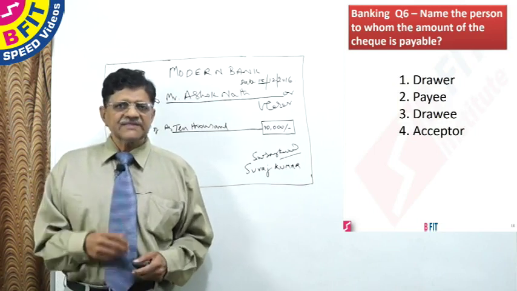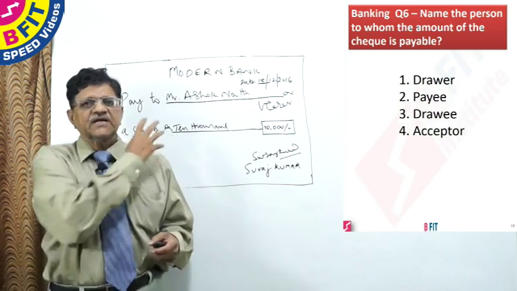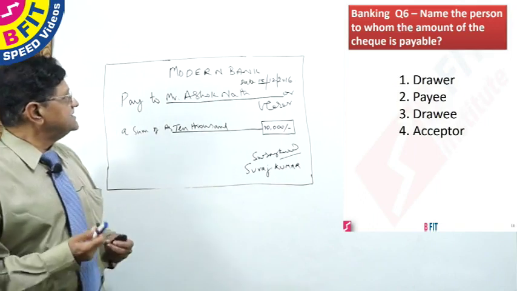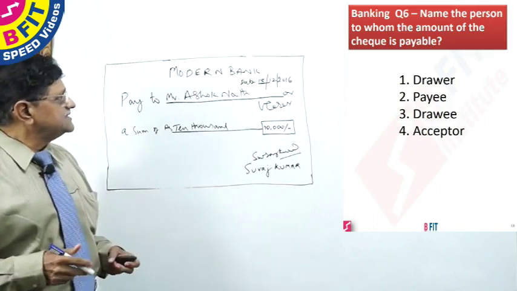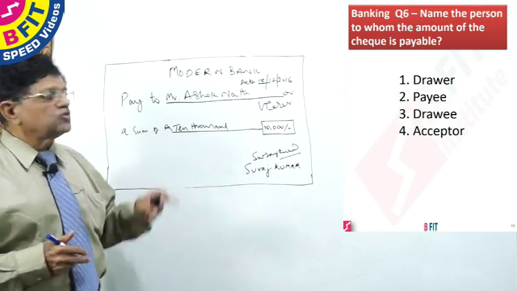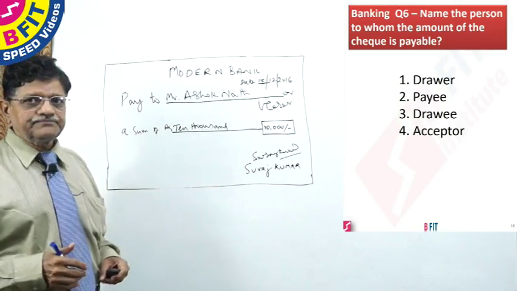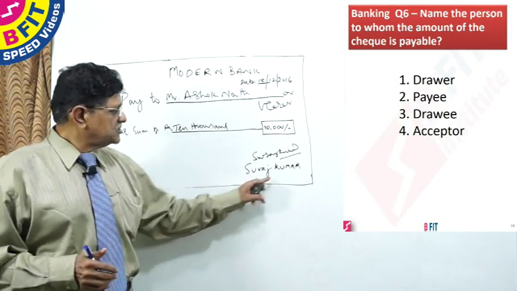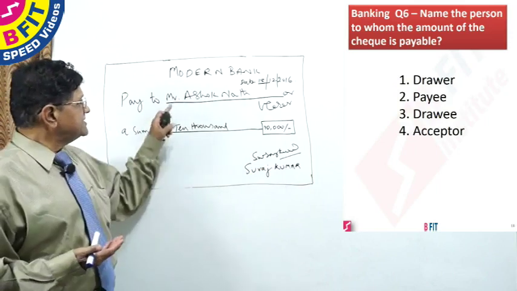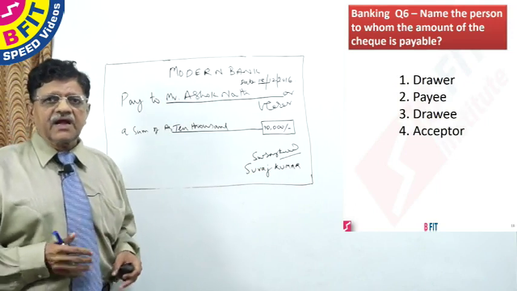Now, for easy understanding, I have drawn the picture of a check here. Now let us look at this check. This check is drawn on Modern Bank. It is dated 18/12/2016 and it is payable to Ashok Nath or bearer a sum of rupees 10,000 and it is signed by Suraj Kumar. Now the question is, what is this man, Ashok Nath, called? Is he called drawer, payee, drawee or acceptor?